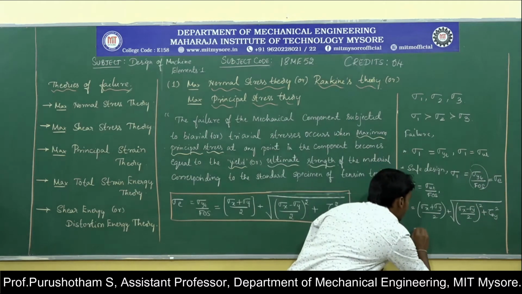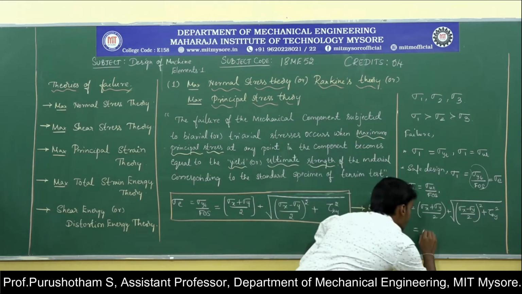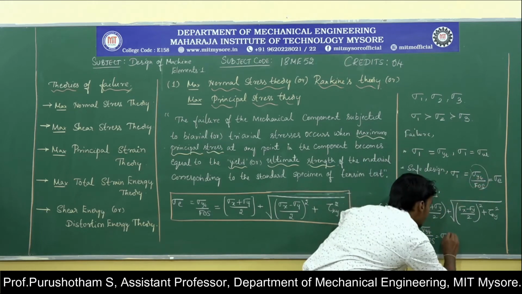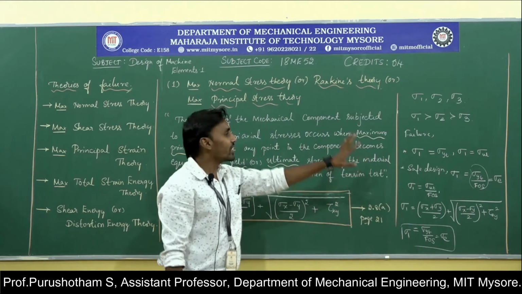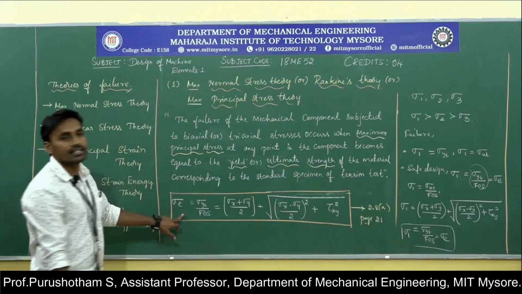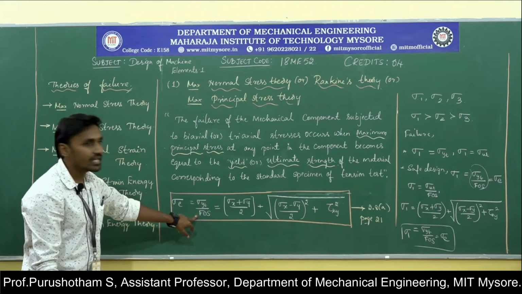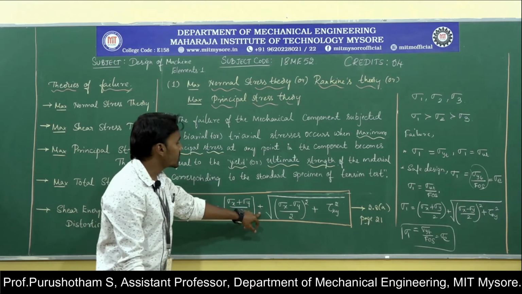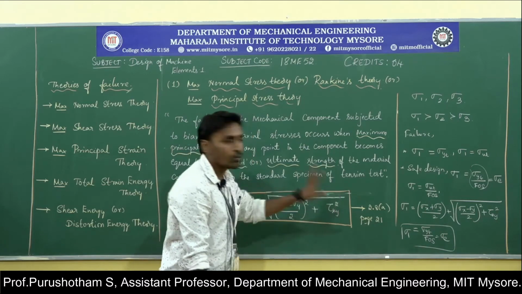This is also equal to sigma yt by FOS, which is equal to sigma E. So from the theories of failure concept, we deduce this equation: sigma E equals sigma yt by FOS, which equals sigma x plus sigma y by 2 plus square root of, sigma x minus sigma y by 2 whole square, plus tau xy whole square.